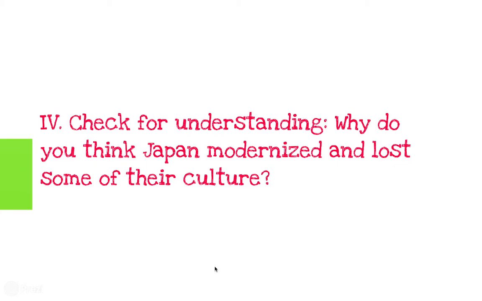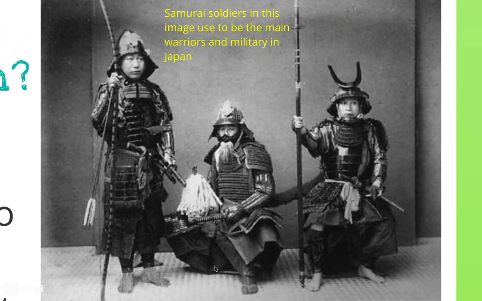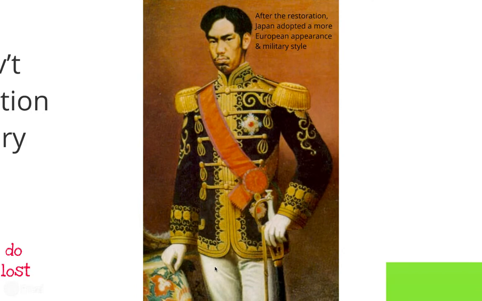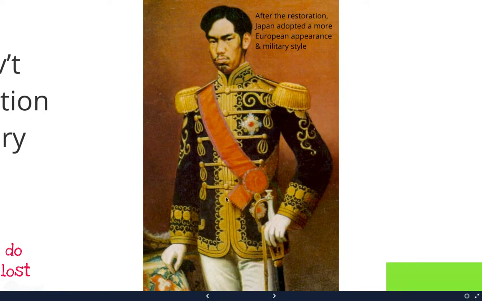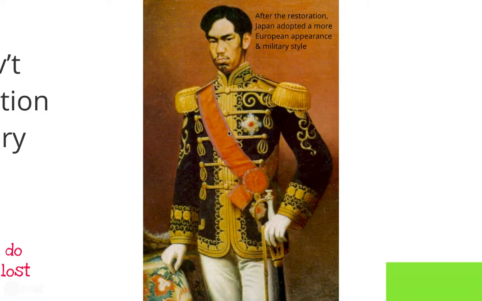Why do you think Japan modernized and lost some of its culture? And one way that you're going to be able to answer this question is I'm going to show you a picture here. Samurai soldiers or warriors were the main military in Japan. Under the Meiji Restoration, they altered themselves, and these soldiers, the samurai, were considered obsolete and no longer needed. So after the restoration, Japan adopted more of a European appearance. If you look at this uniform here, this is definitely not traditional Japanese appearance or clothing or attire. And they changed their military style to a more Western European one. So cannons, guns. They studied with the British to figure out how to create a similar army to protect themselves.